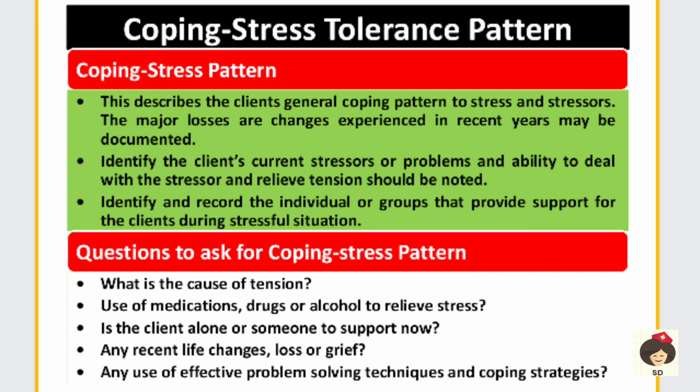And also record who are the support persons available, like family or any religious people who are available to support the patient in stressful situations. All those history you have to collect. So what is the cause of tension, and any medication, drugs or alcohol taken to relieve stress. Okay, some will depend on drugs, some will depend on alcohol to forget the stress. So you have to ask that. And you have also to ask if the patient has someone to support now, like when a stressful situation is there, someone should be there with the patient. Okay, so you have to ask about that.